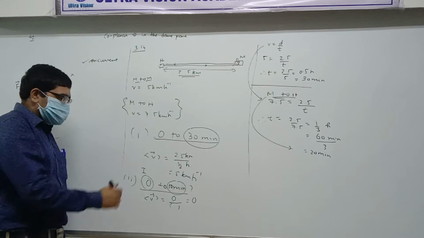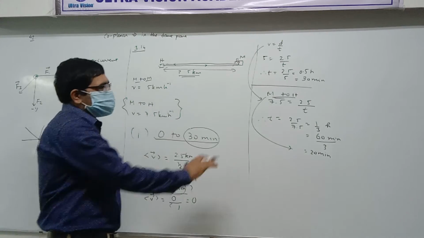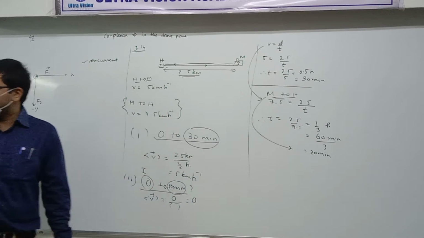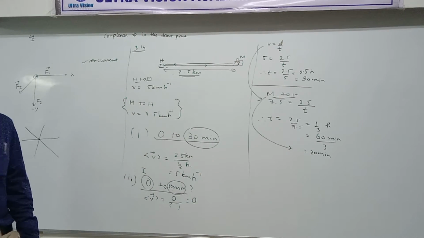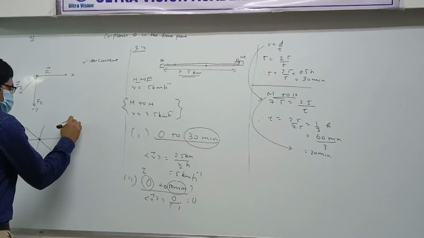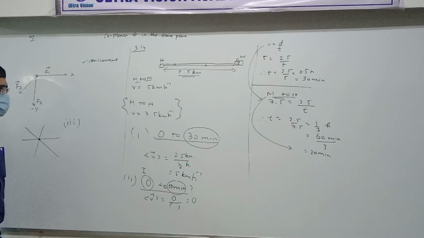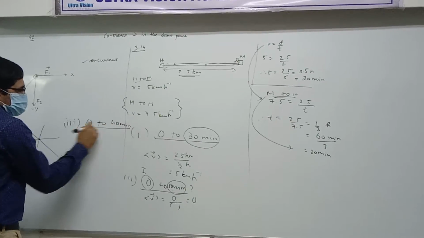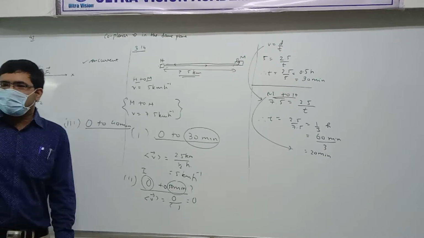This is the easiest part. It's the main method. If you can do this, you will get the answer always. Is it fine? We have to find the average velocity in 0 to 40 minutes. Correct or not? Okay, let's take it stepwise.